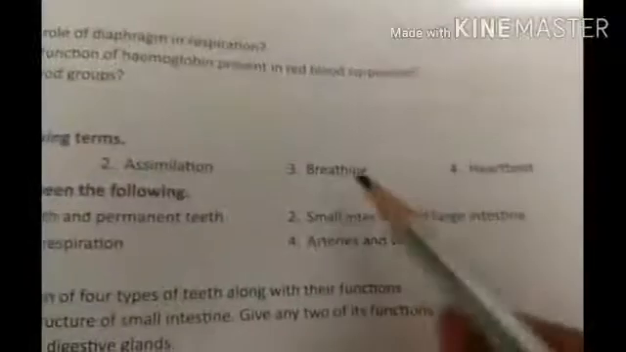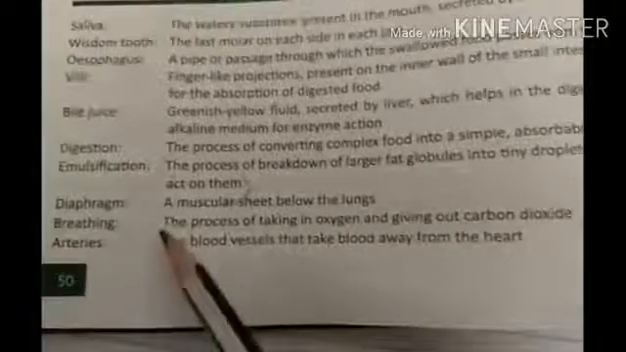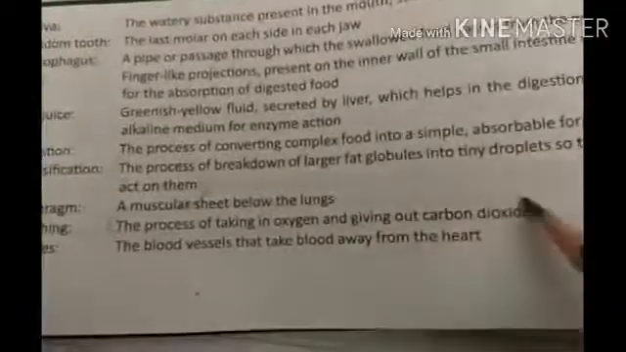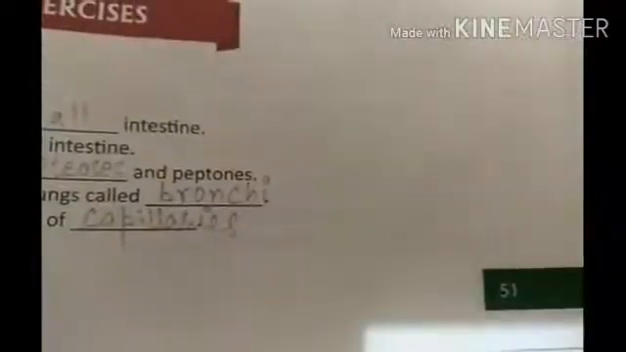Then next is breathing. So on page number 50 you can see this breathing definition. So you will note down from here to here. Then for the definition of heartbeat, come to page number 51 and the definition is here.